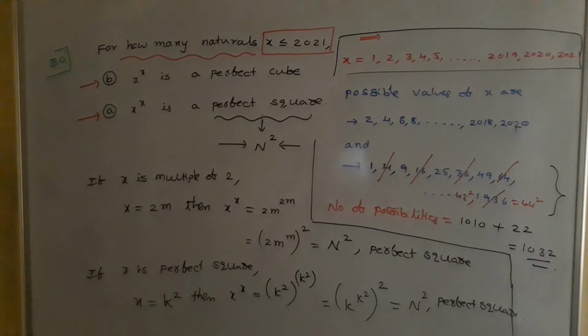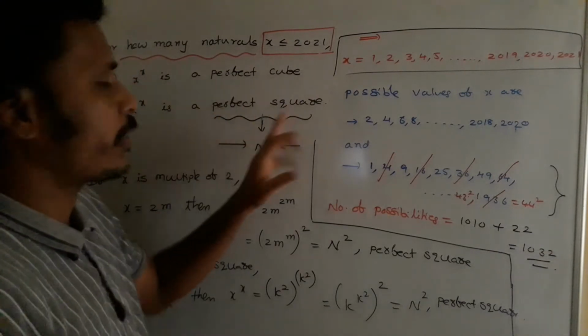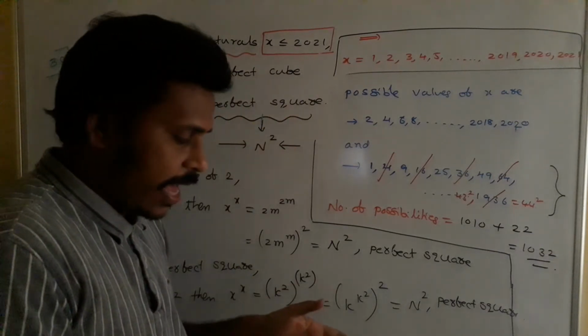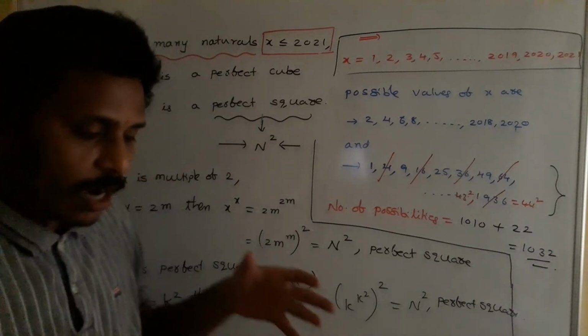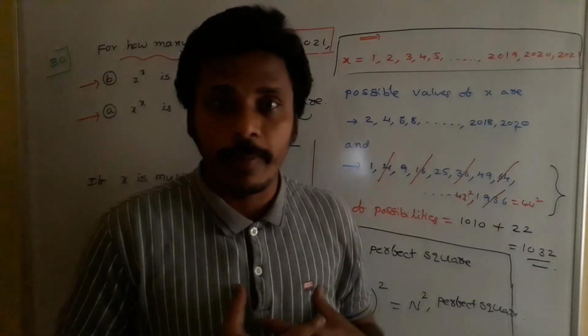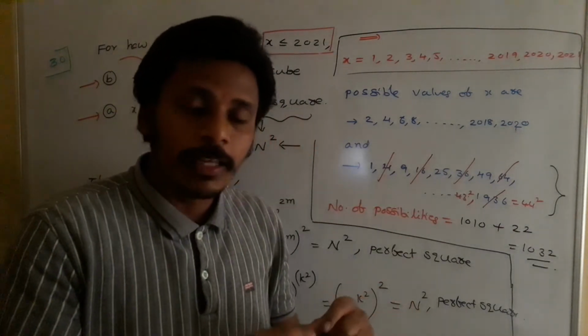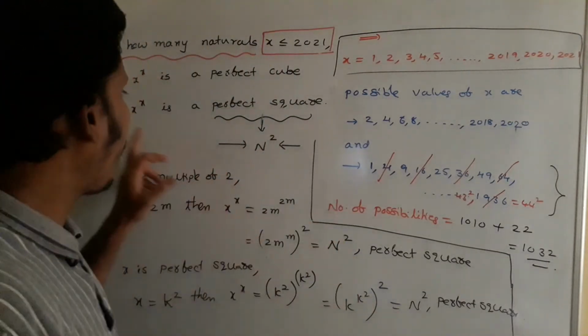Just look once again. For how many naturals x less than or equal to 2021 is x power x a perfect square? Totally, I have a bag. In my bag, there are 2021 numbers starting from 1, 2, 3, 4. I need to replace those numbers one by one in the place of x for x power x.